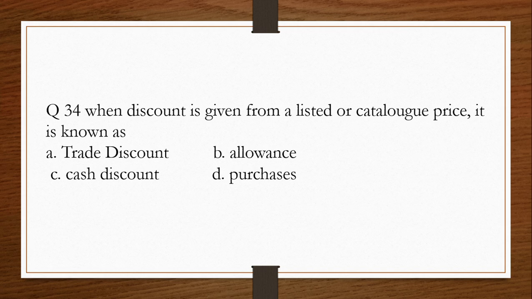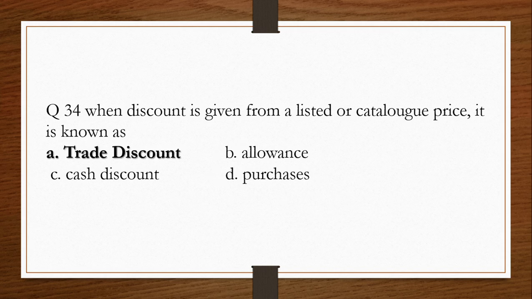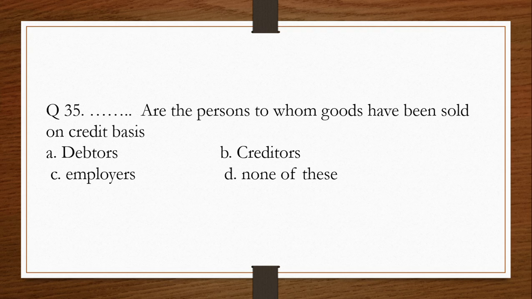Question number 34. When discount is given from a listed or catalog price, it is known as A. Trade discount, B. Allowance, C. Cash discount, D. Purchases. The answer is A. Trade discount.